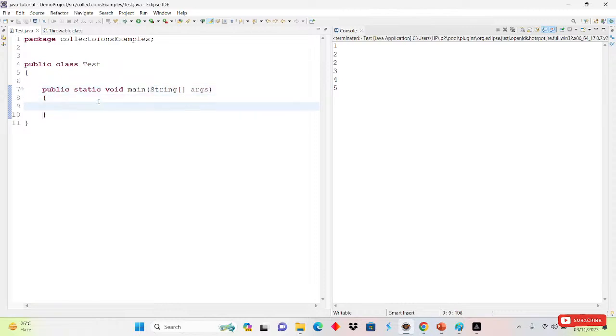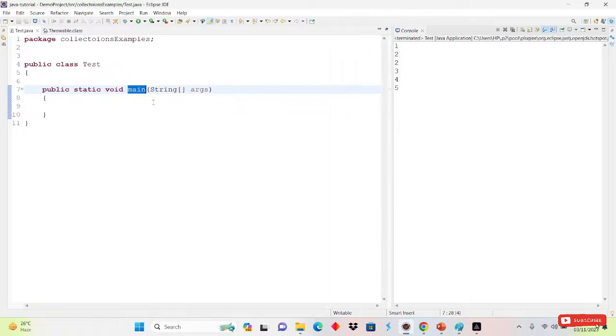Okay, so if you have an exception inside the main method, who will create an object? The main method will create an object and pass it on. Sorry, the JVM will ask this method whether you are handling the exception or not.